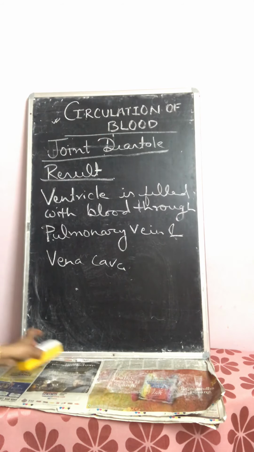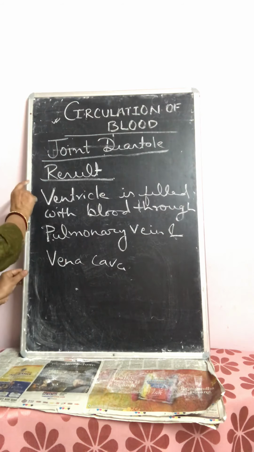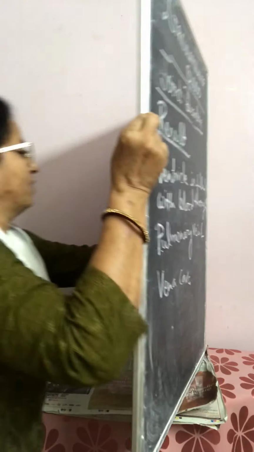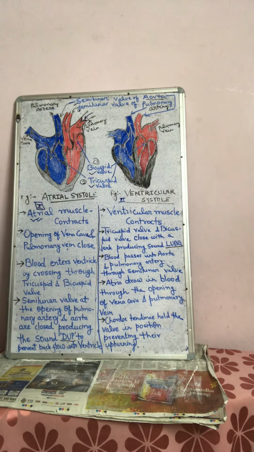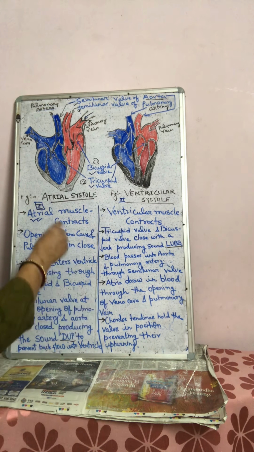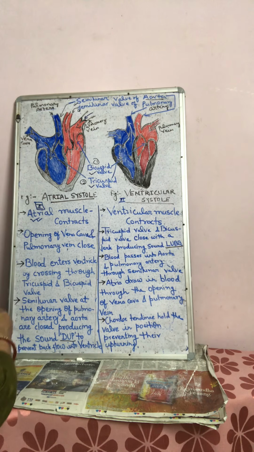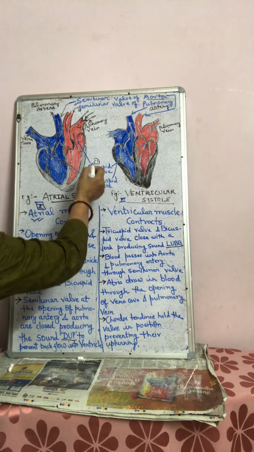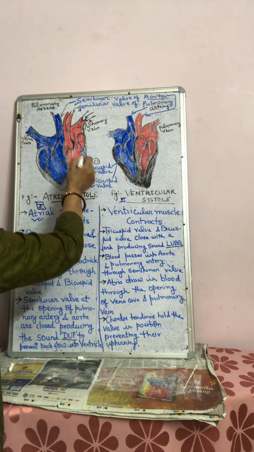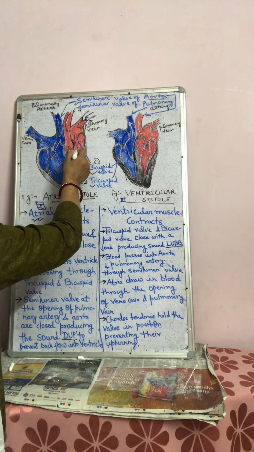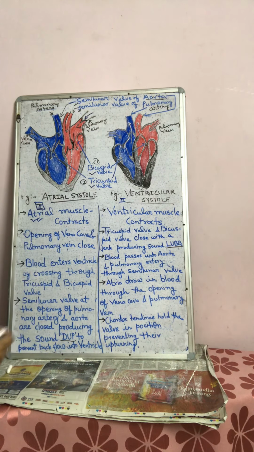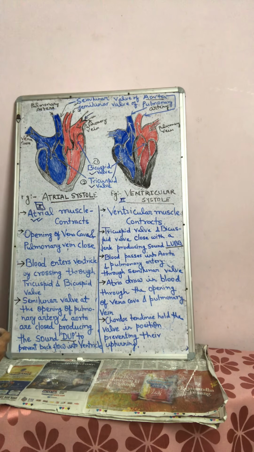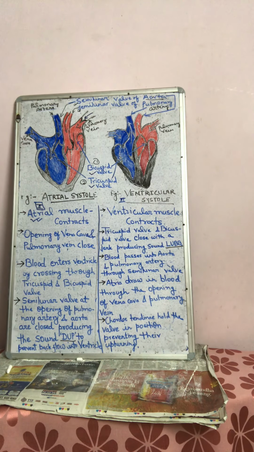Now it will also be more clear from this diagram. Look here. You will focus on valves. Here bicuspid valve is present in left auriculoventricular opening. Tricuspid valve is present in right auriculoventricular opening.